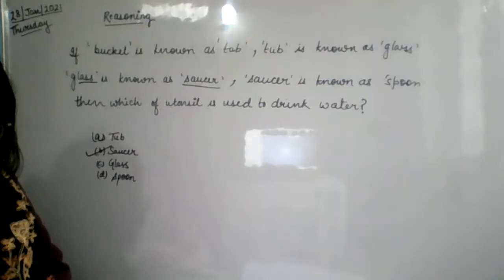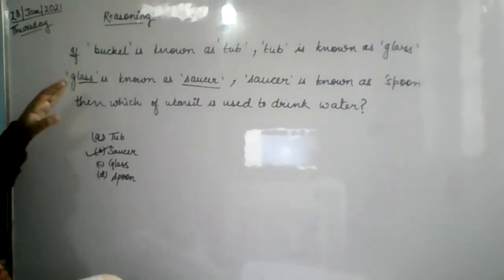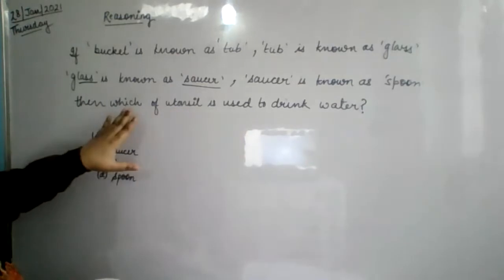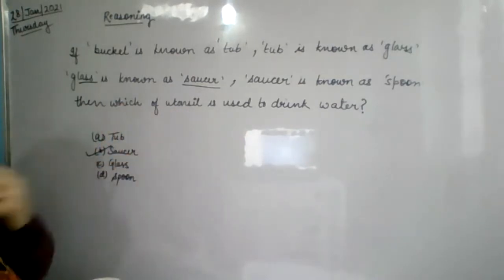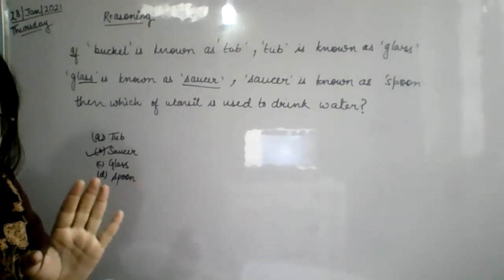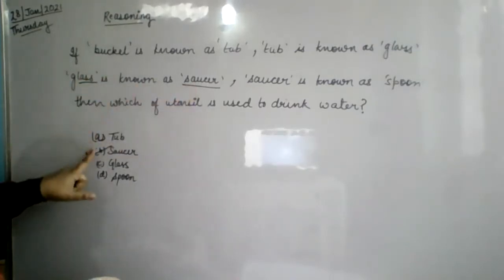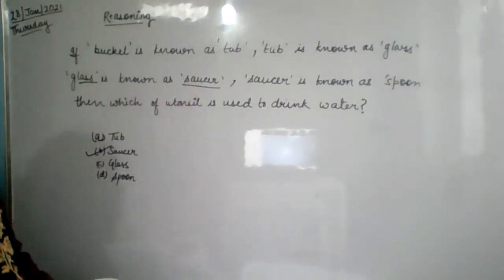Understood? Understood or not? Okay, ma'am, now I understood. You have to just see the last line. What question are they asking? Which utensil is used to drink water? You know this glass is used to drink water. You know this very well. So what is glass known as? Glass is known as saucer here. So the correct option will be saucer.